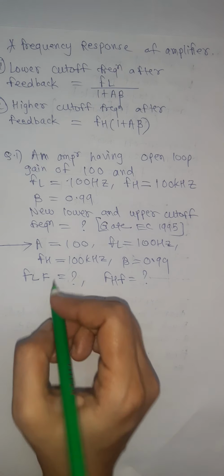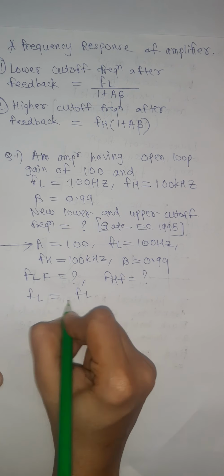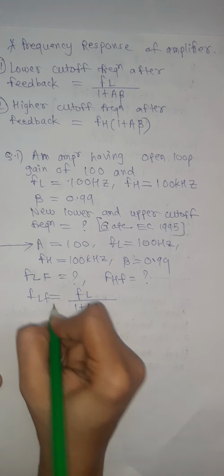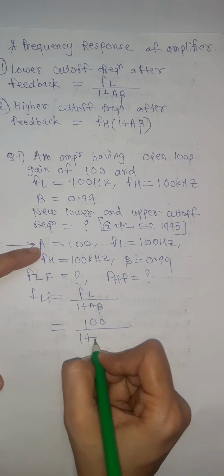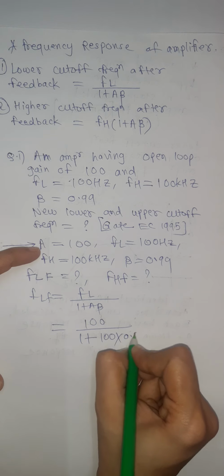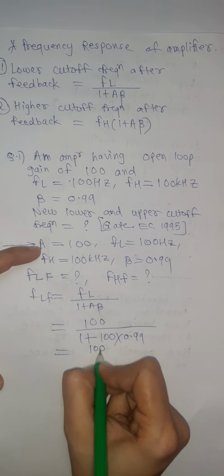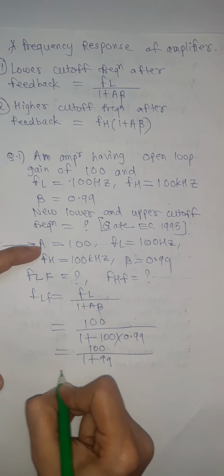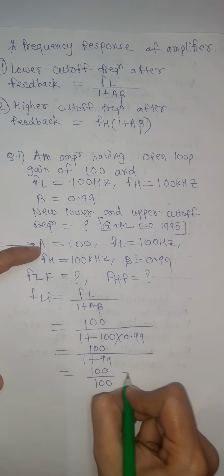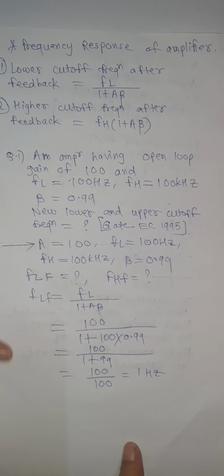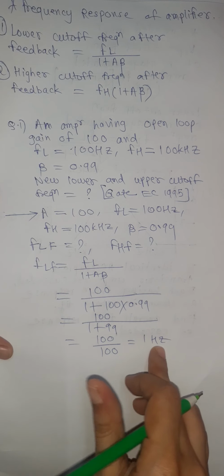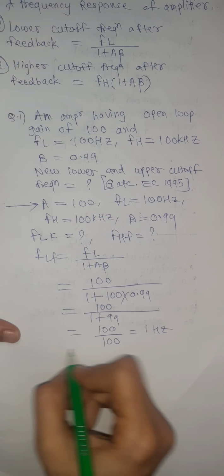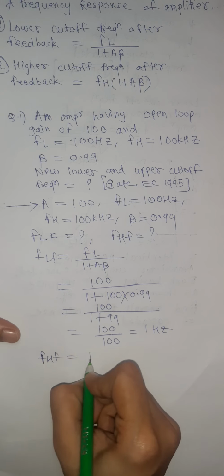So after feedback, FLF is equal to FL divided by 1 plus A beta. FL is 100, so 100 divided by 1 plus A into beta, that is 100 into 0.99. So it will be 100 divided by 1 plus 99, 100 divided by 100, which is equal to 1 Hertz. So lower cutoff frequency after feedback is 1 Hertz, and to find upper cutoff frequency, FHF is equal to FH